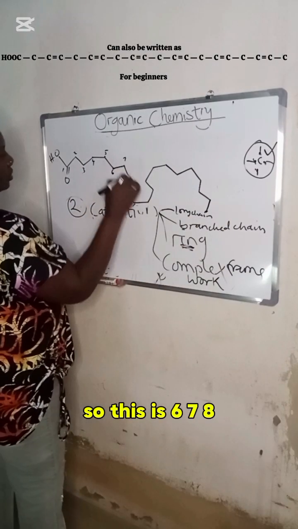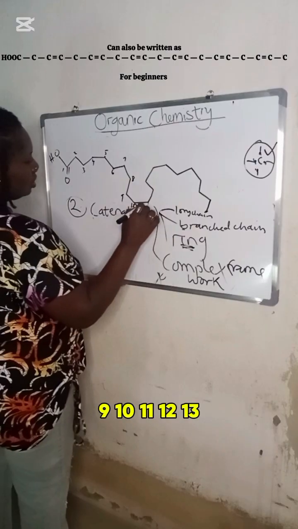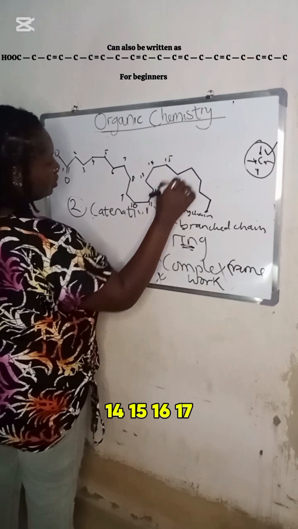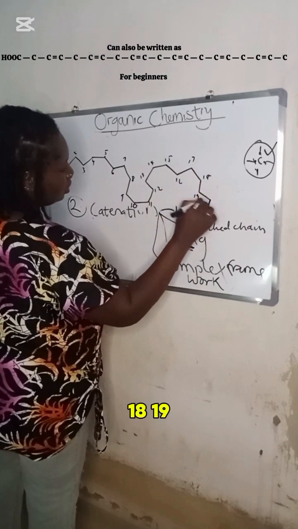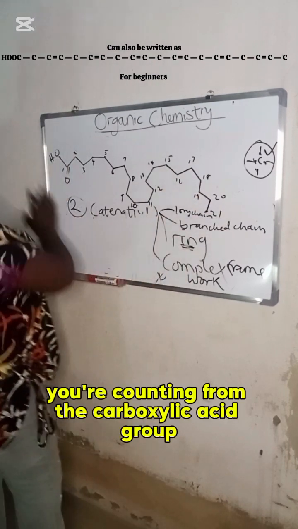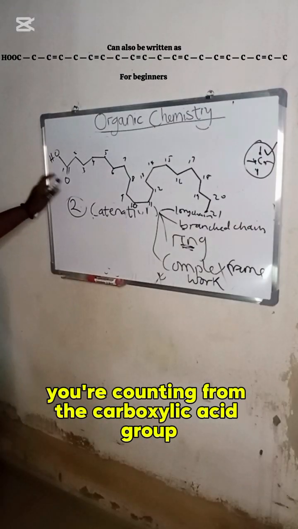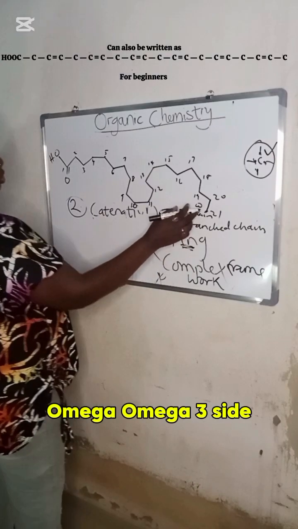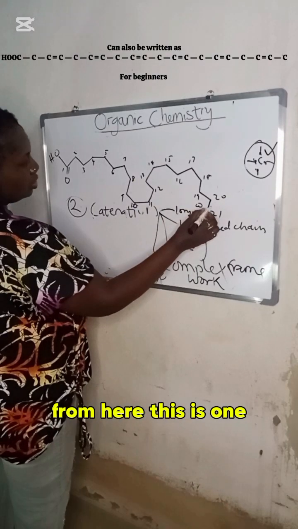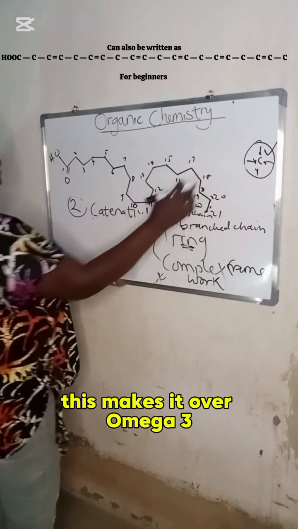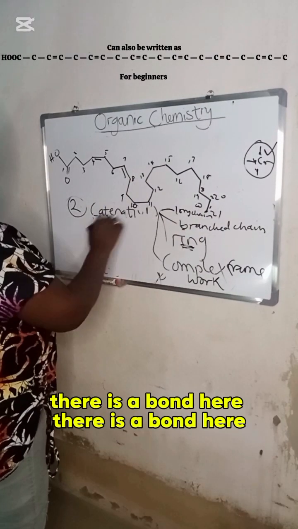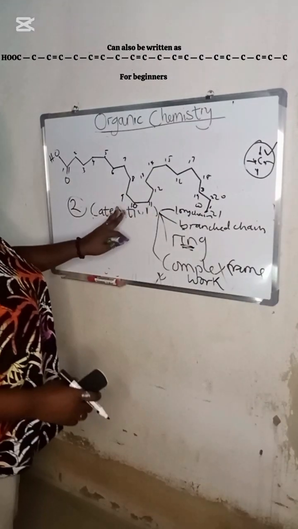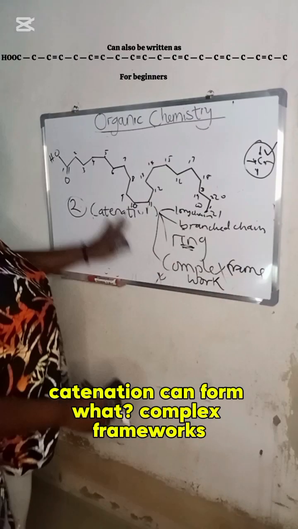You are counting from the carboxylic acid group. This side is the omega-3 side. From here, this is 1, 2, 3. This makes it omega-3. There is a bond here. So let's not go there, but catenation can form complex frameworks. So this is it.